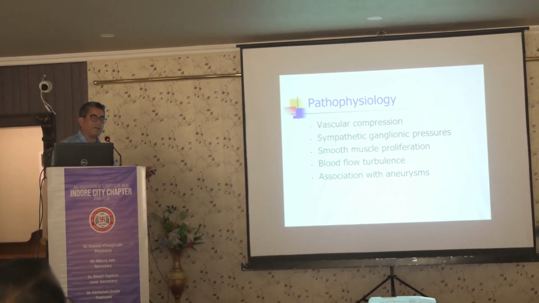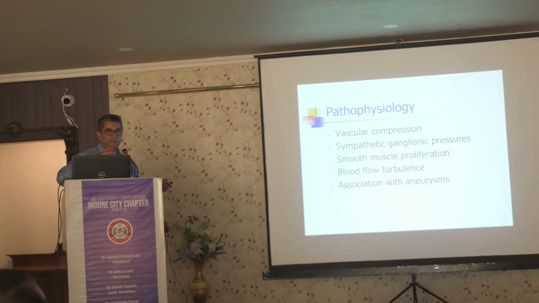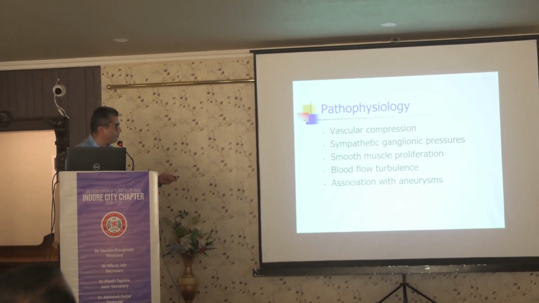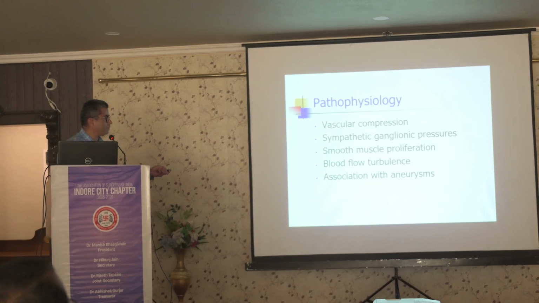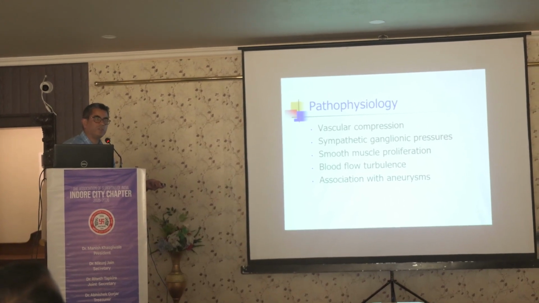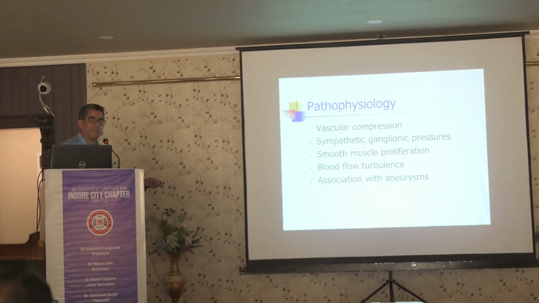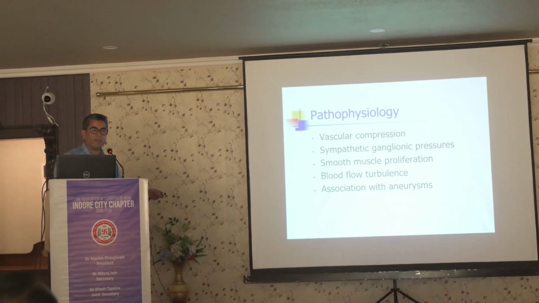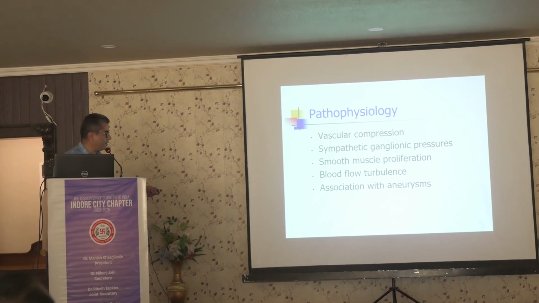Usually, these people will have an obstruction, and then the celiac axis will bulge out. So that is the post-stenotic dilatation. That is because of this turbulence, and there is a strong association with aneurysms. Almost 30% of these patients will have some aneurysm somewhere else in the body. Maybe hepatic artery, maybe superior mesenteric artery.